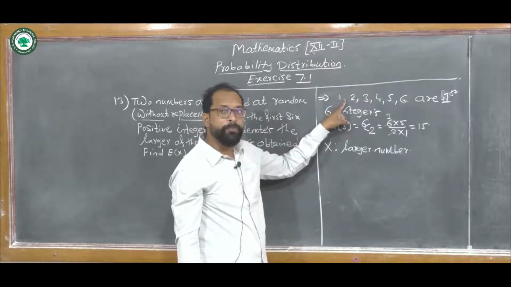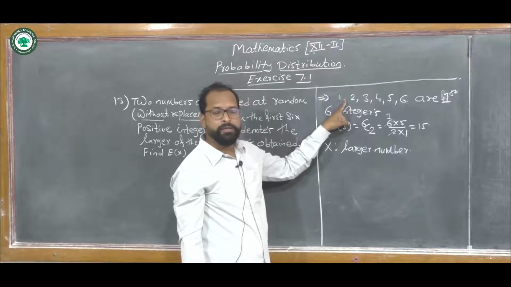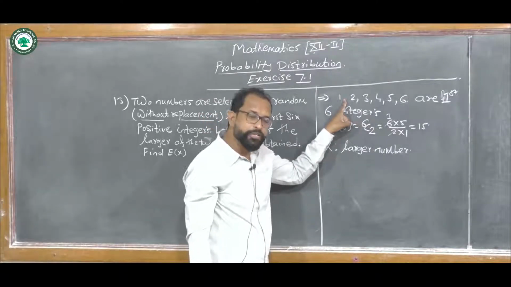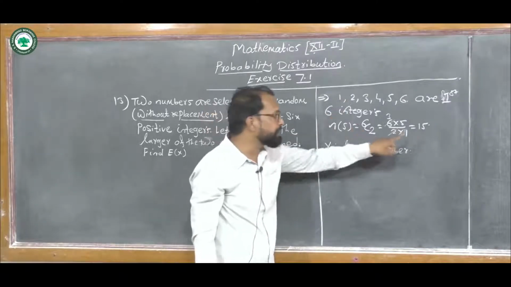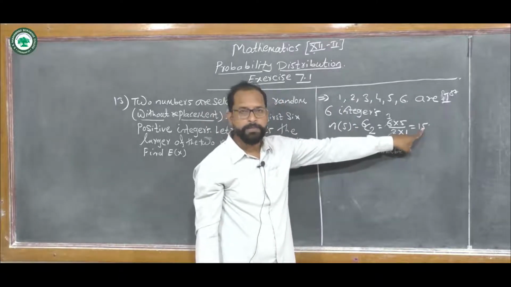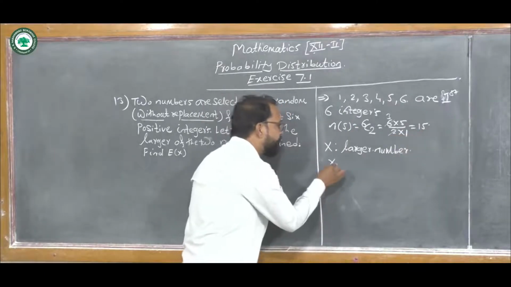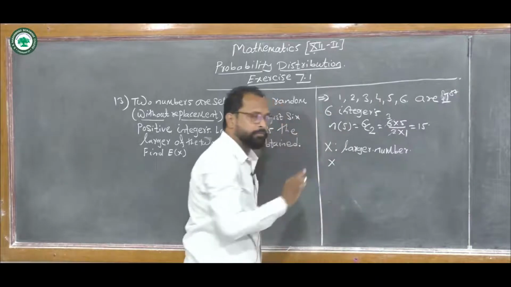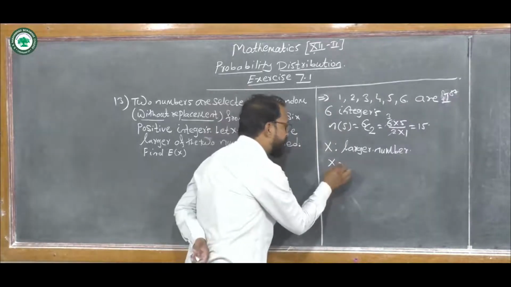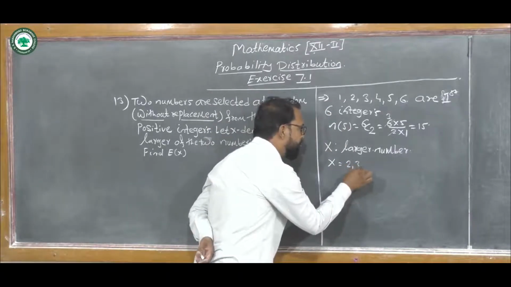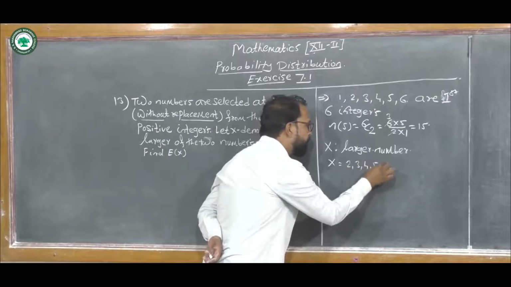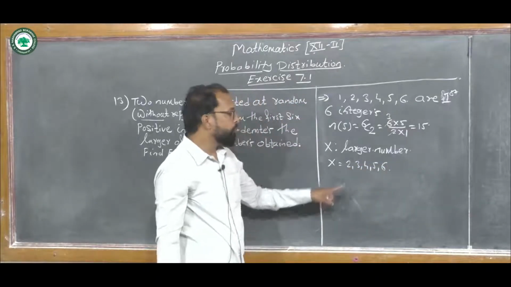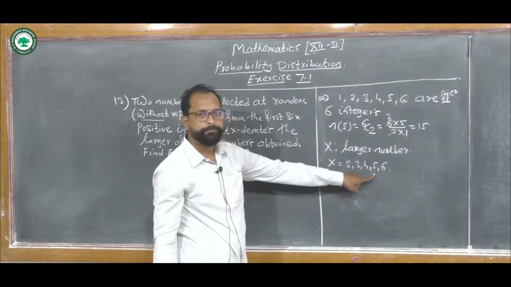So 1 cannot be treated as the larger integer in any one of the selections from these 15. So x cannot take the value 1. So the values of x are 2, 3, 4, 5 and 6.